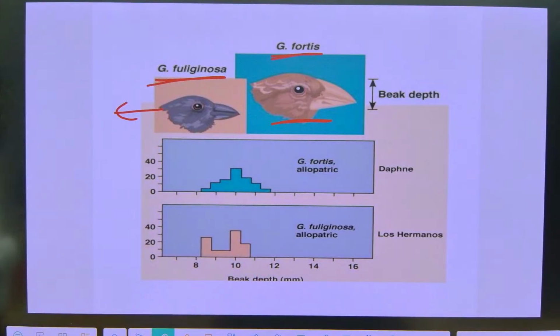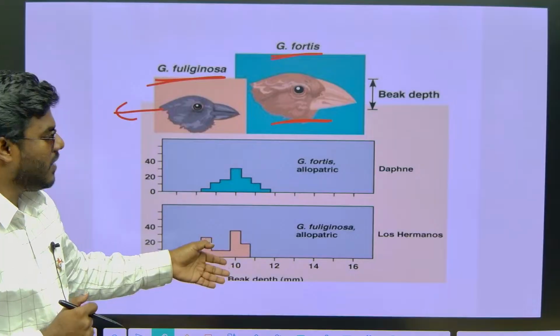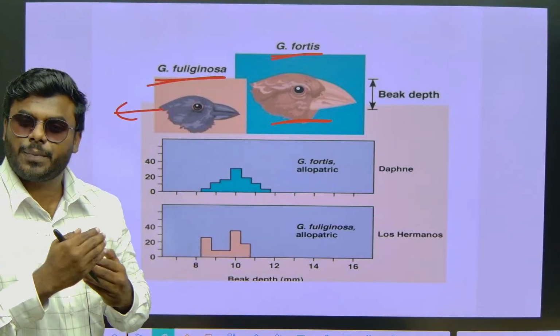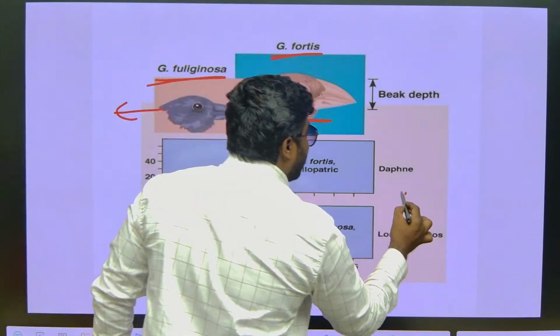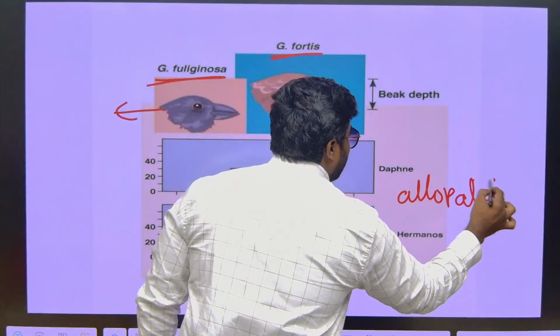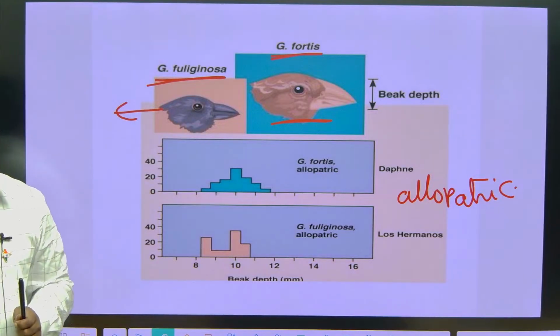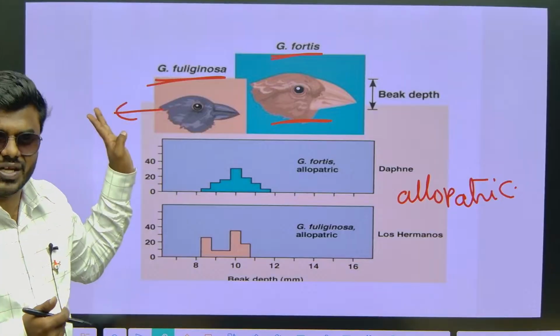Okay, now don't confuse, observe the picture correctly. Initially, friends, both were kept in different locations. When 2 species are kept in 2 different locations, we call it an allopatric population. What is that? Allopatric population. Of course their function is the same. They will also eat small insects and caterpillars and they will survive.